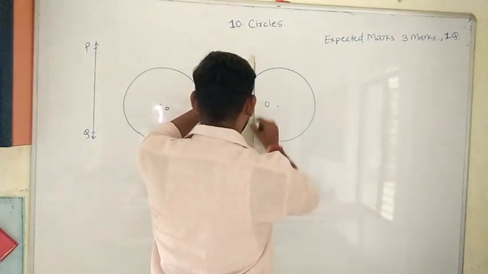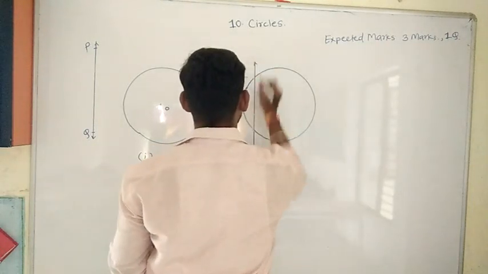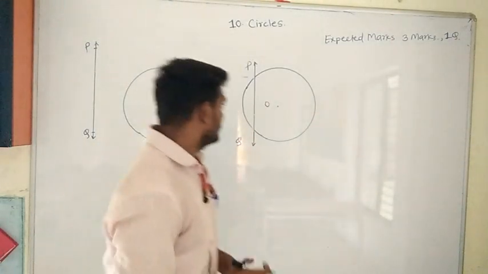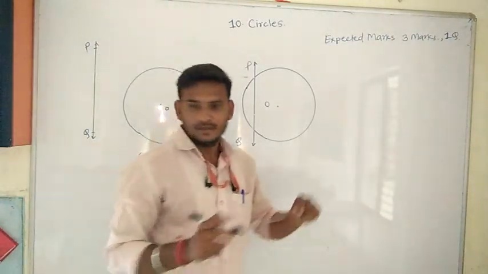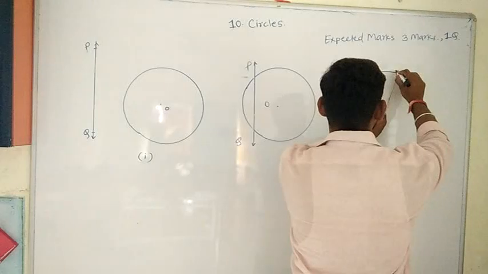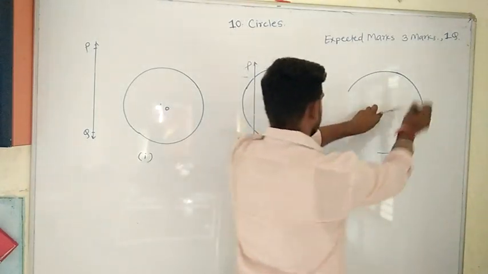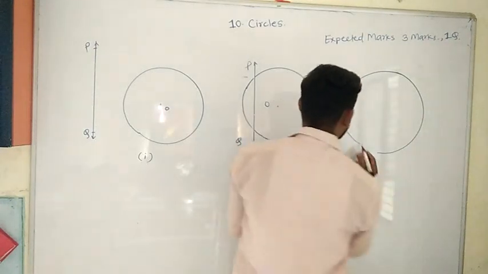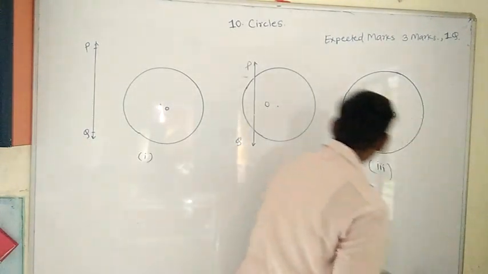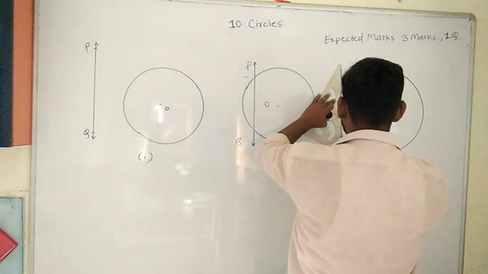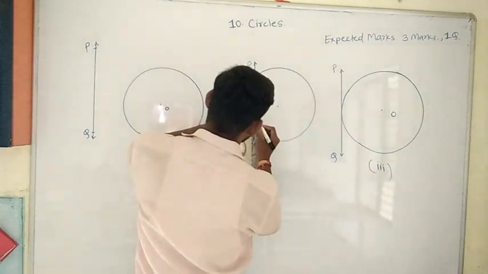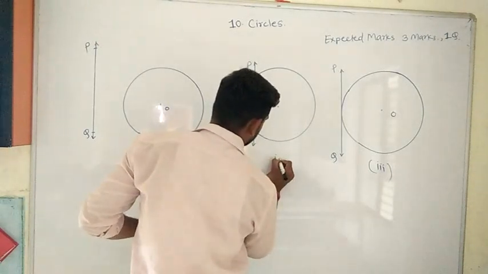I will also draw a third circle having the center O. I will name this figure number 3, and I will draw a line PQ here. This is figure number 2.